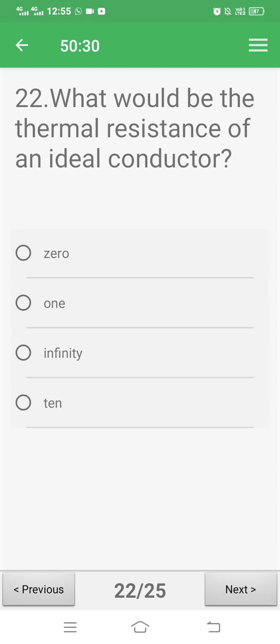What would be the thermal resistance of an ideal conductor? Okay. Options: 0, 1, infinity, 10. Here correct answer is 0. For any ideal conductor, thermal resistance must be 0.